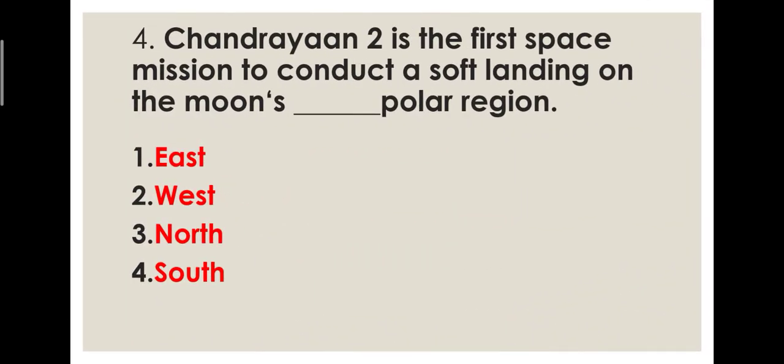Now, Chandrayaan 2 is the first space mission to conduct a soft landing on the moon's polar region. I just told you about that. So which one is that polar region? Is it east, west, north, or south? Very good. You again guessed it right. That means you people are listening very, very carefully.